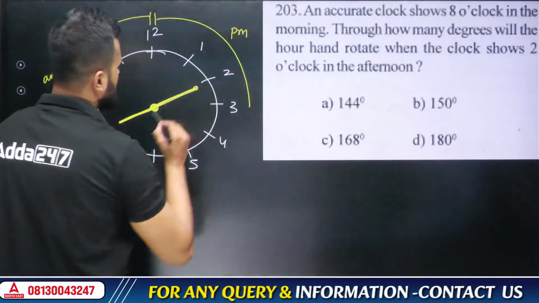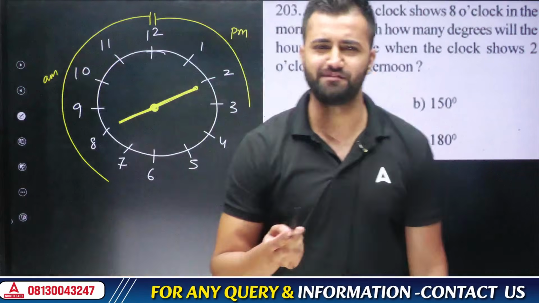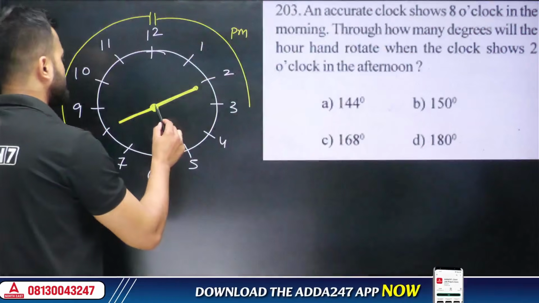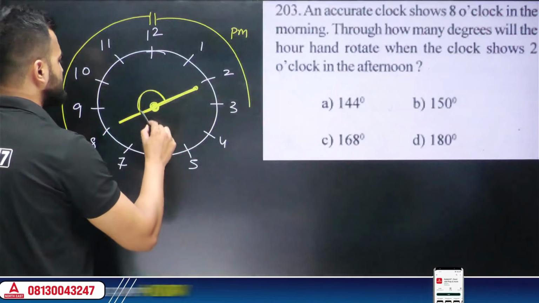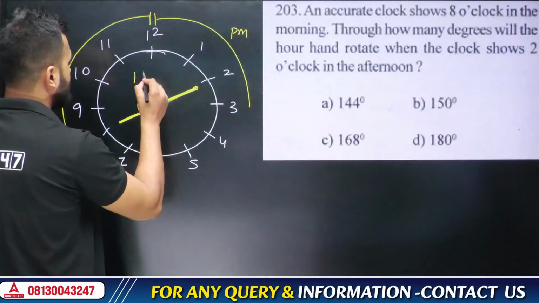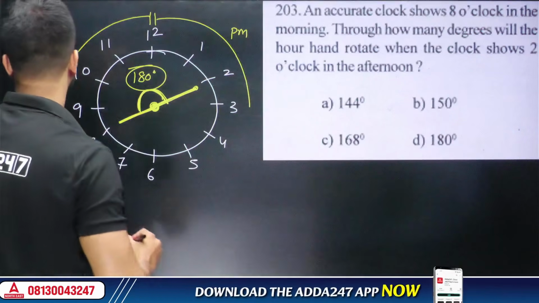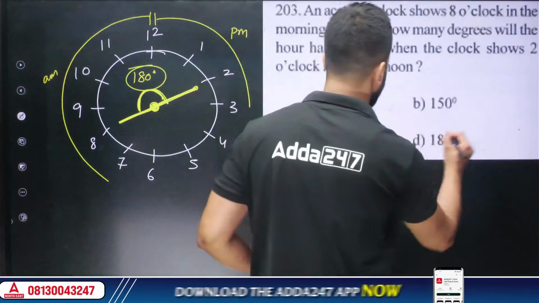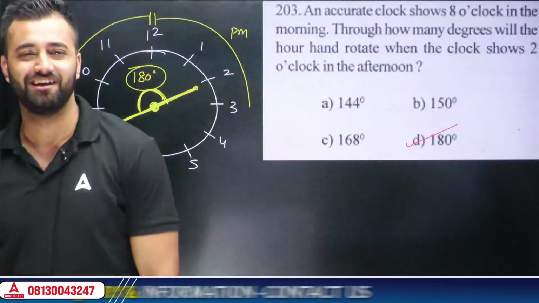And now if you notice, I think I don't have to explain. I don't need to explain because this particular angle will be what? Can you see a straight line? Yes. When it is a straight line, you'll have a straight angle and that is always 180 degree. That's it, which is in option number D. Option number D. Got it?